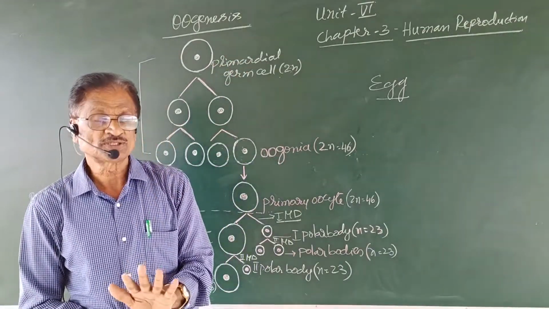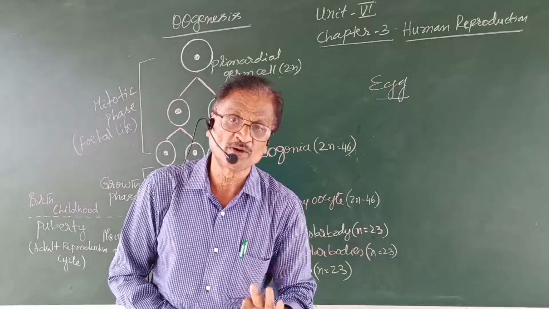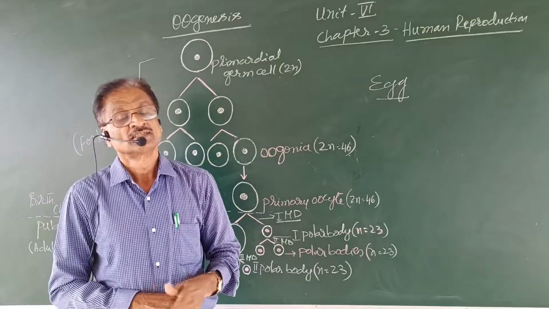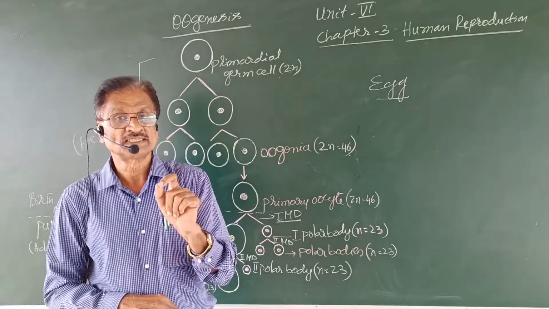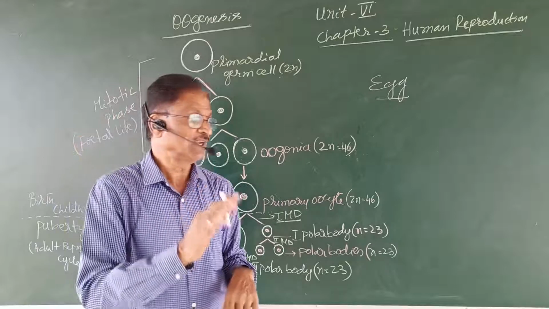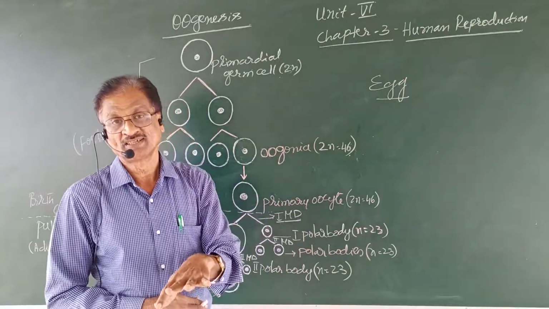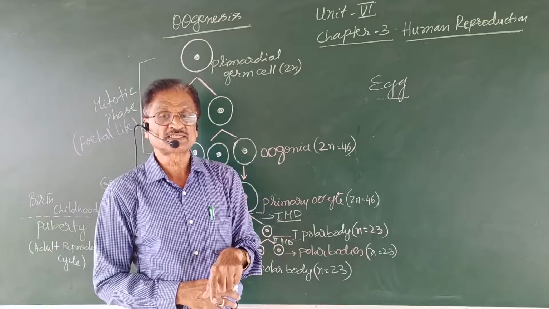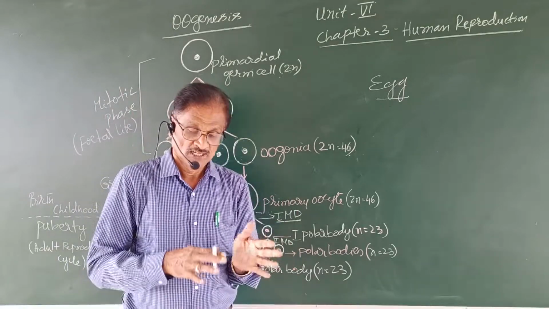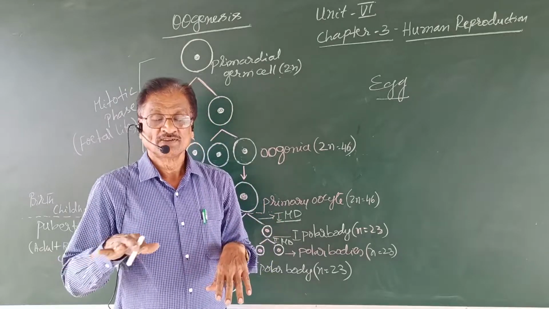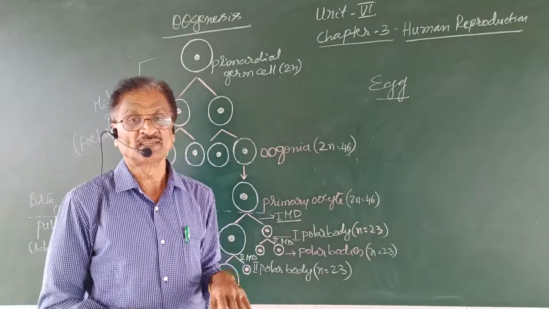Now the second question is, why are the polar bodies formed though they are non-functional? This is because it is helpful in converting a diploid cell into a haploid cell. Formation of the haploid cell is essential to maintain the chromosomal number constant from generation to generation.